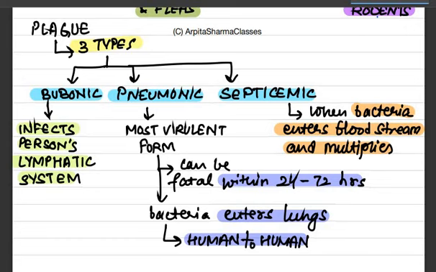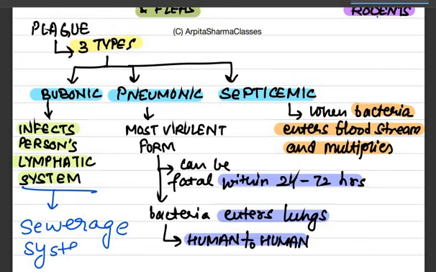Now, what is a bubonic plague? It infects a person's lymphatic system. So, what is the lymphatic system? Now, please write it down. The lymphatic system in a person's body is also known as the sewerage system. Please write it down. It is also known as the sewerage system because it maintains the fluid levels in our body tissues by removing all the fluids that leak out of our body vessels. For example, sweat, urine, etc.